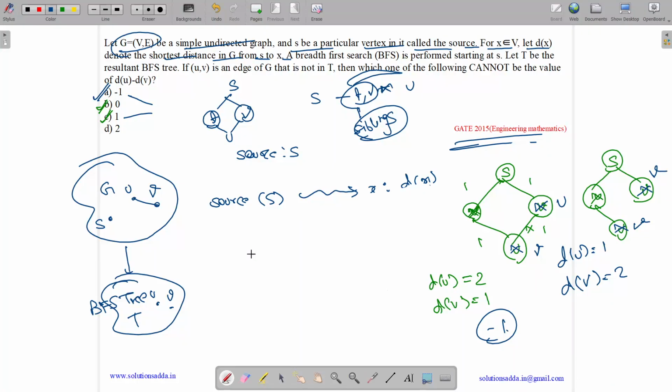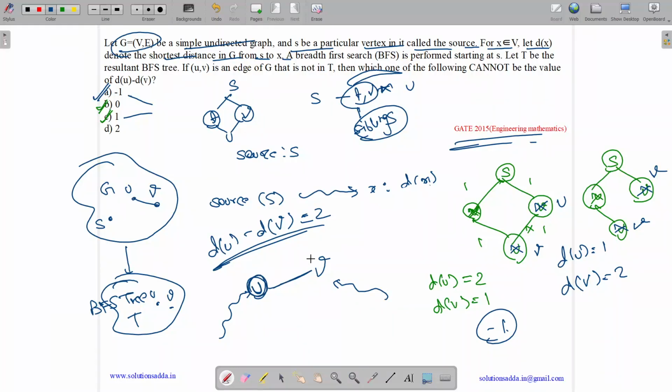Okay. Now, what is du minus dv equal to 2? Will this case occur or not? This case is not possible because in BFS, either we will first visit U or we will first visit V. In either case we put all the neighbors of U. Suppose we visit U first, then we put all the neighbors of U, and V will also come among them. Since V is a neighbor and not visited before, V will come in the next iteration, and in that case they will have a distance of 1 and not 2.